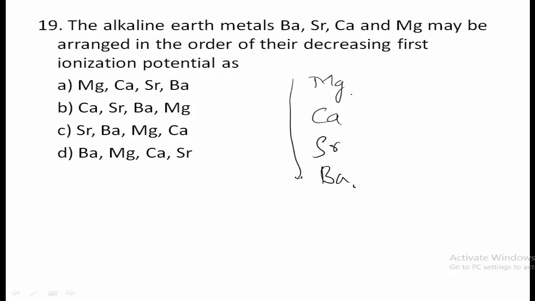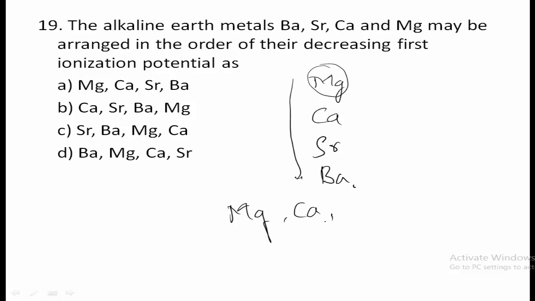Now you know, as we move down the group, the ionization potential decreases. Ionization potential is nothing but ionization energy. Therefore as we move down the group, ionization energy decreases. And thus, the one having the highest ionization energy is Mg.